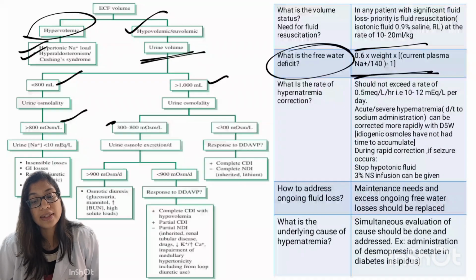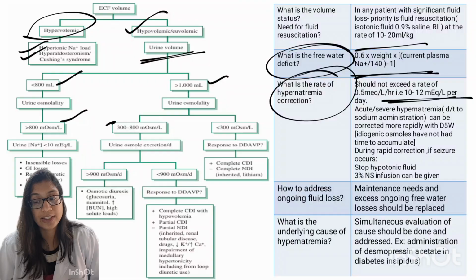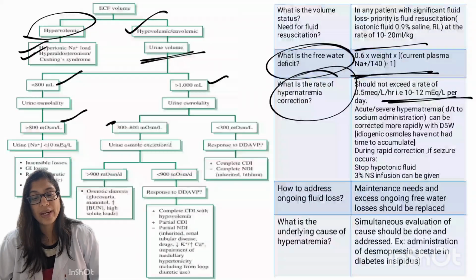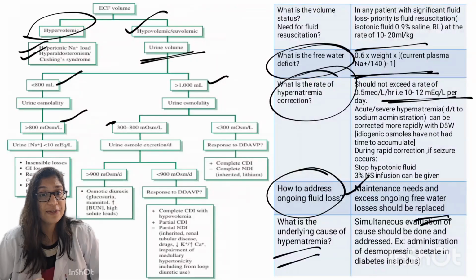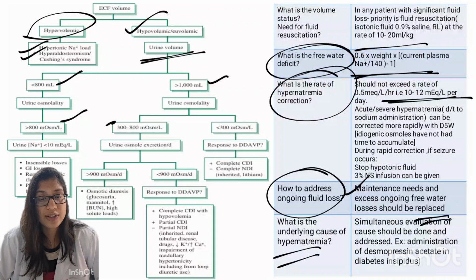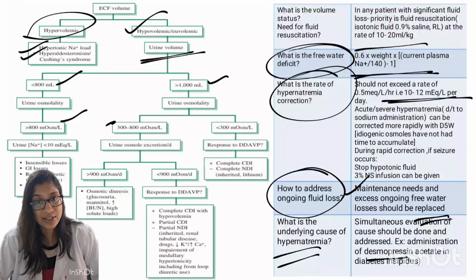Then, what should be the rate of hypernatremia correction? It should not be more than 10 to 12 milliequivalents per liter per day. Then, how to address ongoing fluid loss? So, we have to definitely give maintenance, plus we will also give the replacement. If we are seeing hypernatremia, we have to think about what must be the cause of hypernatremia. If it is diabetes insipidus, further evaluation is required, a desmopressin acetate challenge test is required, and it should be addressed accordingly.